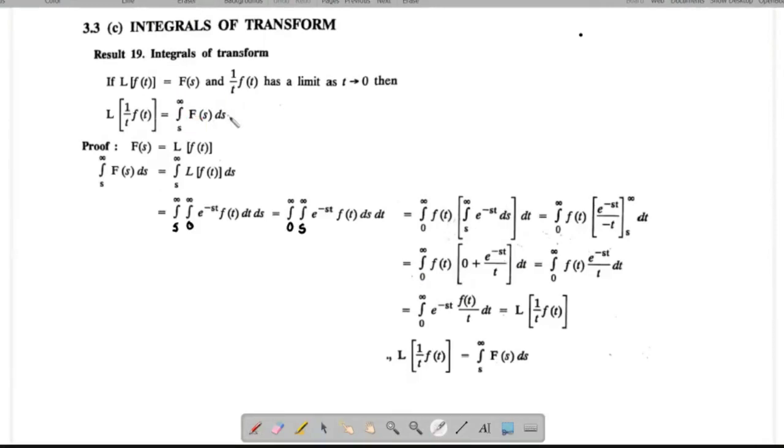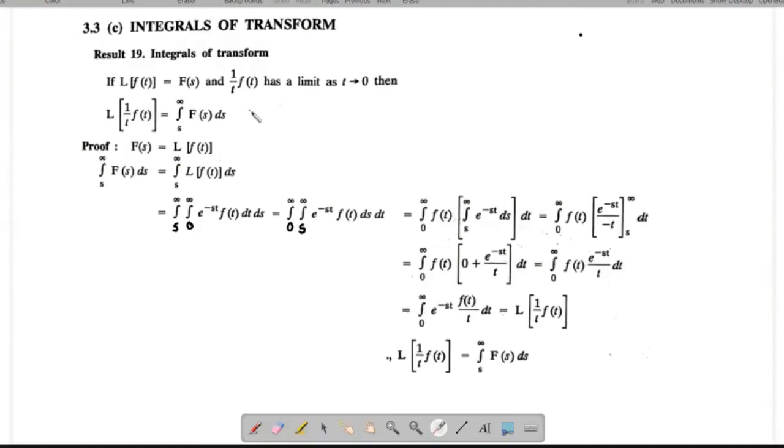That means if you want to find the Laplace transform of f of t by t, then f of t divided by t should have a limit as t tends to 0. Then only is this formula applicable. Otherwise, we can't use this formula.